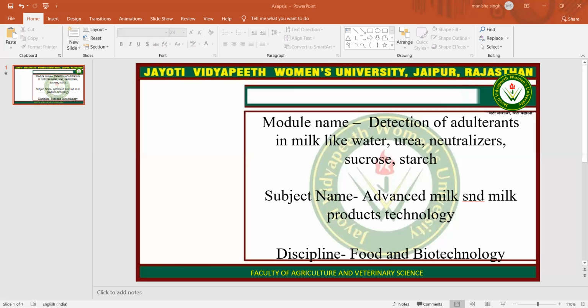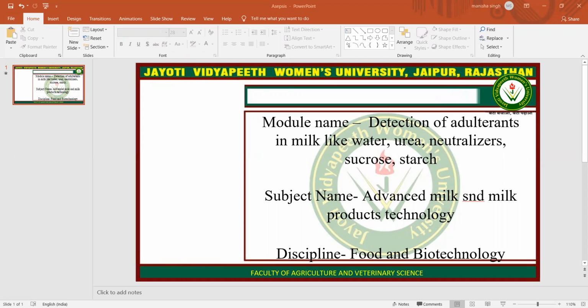Weigh 100 mg of rosolic acid powder and dissolve it in 30 ml ethyl alcohol and make up the volume with distilled water to obtain the final solution. Then 95% ethyl alcohol. Take 95 ml of ethyl alcohol in a 100 ml volumetric flask and make the volume up to the mark with distilled water and mix well.